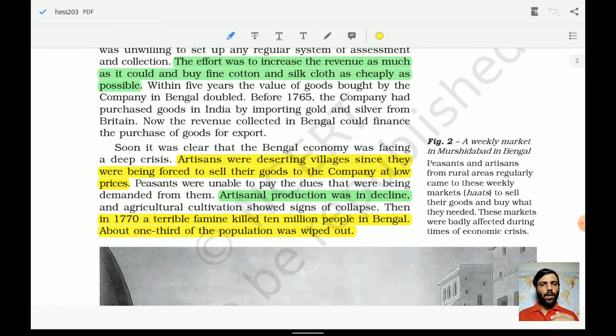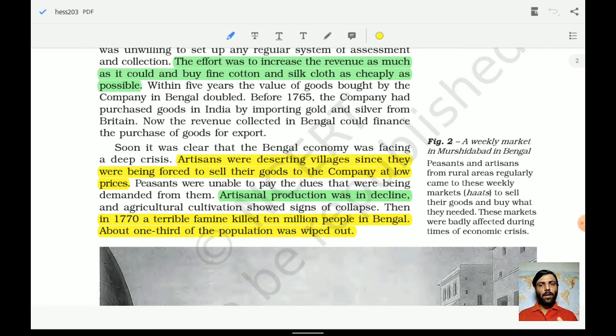Artisans were deserting villages, since they were being forced to sell their goods to the company at a low price. Because now what was the company doing? The company was monopolizing the trade and all other activities of the artisans. We will see how the people living in Bengal who were trading, the artisans, became very poor and their conditions became very bad.